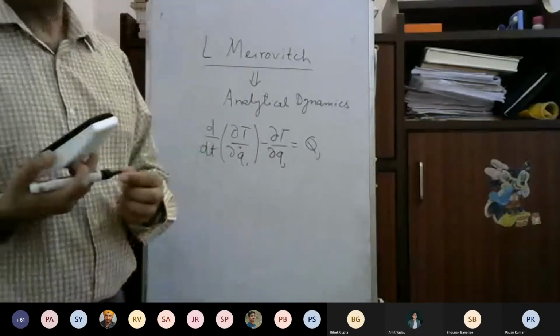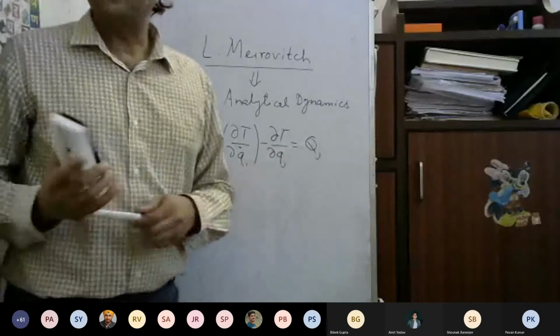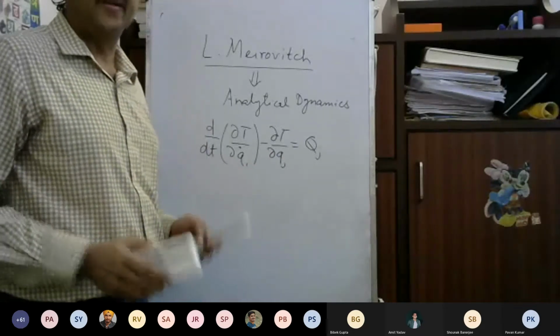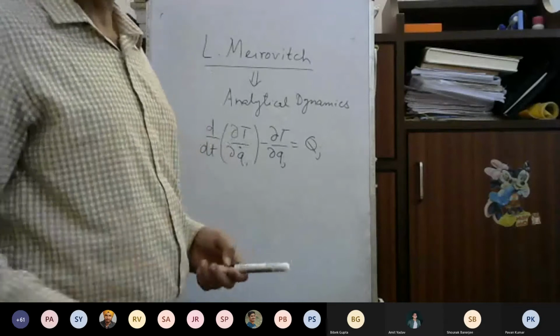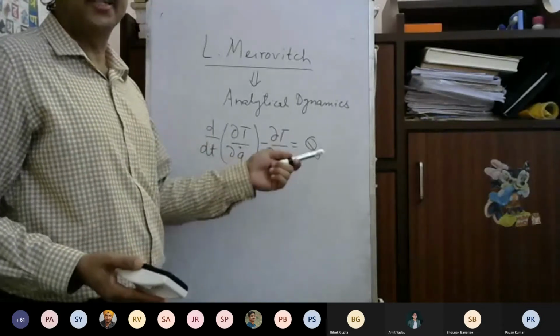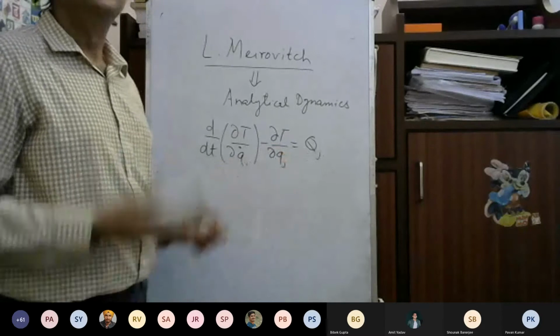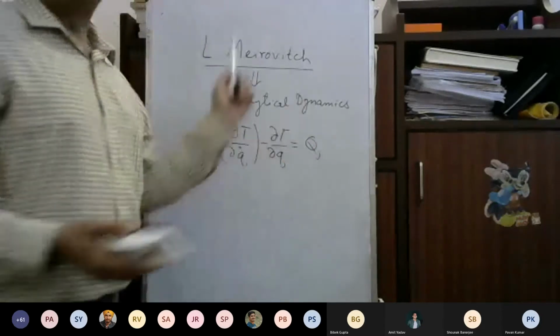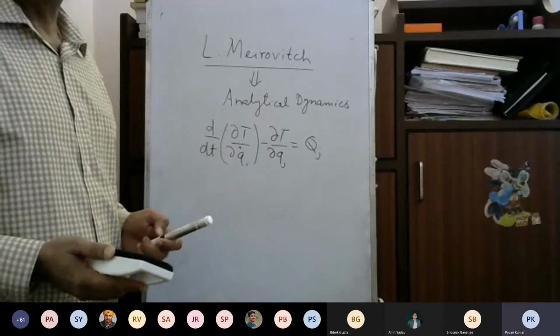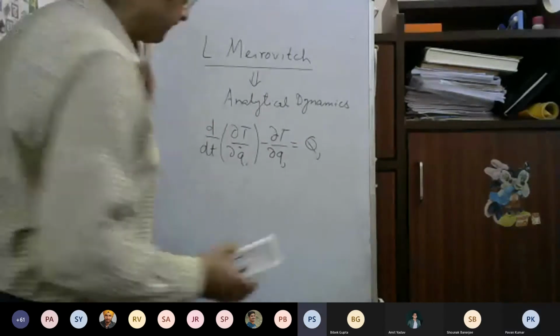Okay, with the kinetic energy expression. For this Qj, I did not assume anything. Right? When I make a special assumption for the external forces Fi, then I can simplify this equation further or modify this equation further. Understand? Okay, sir.